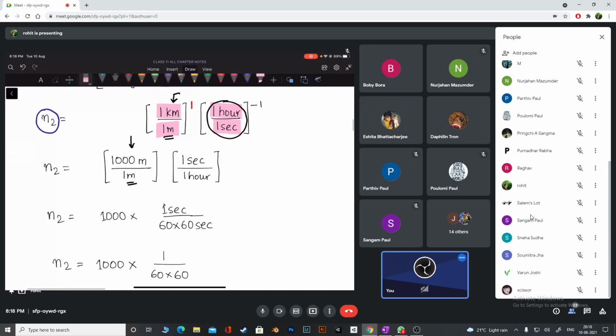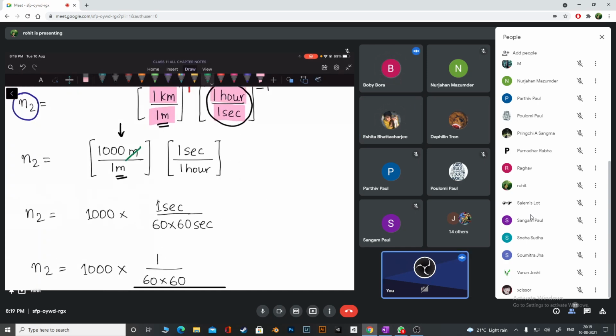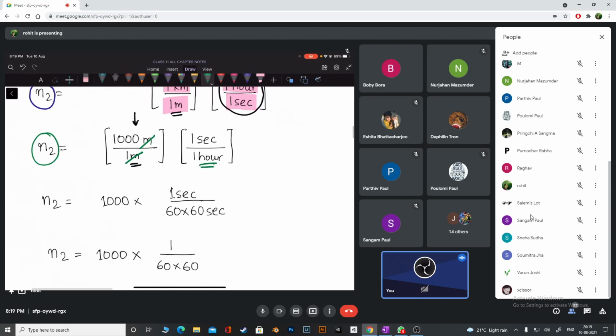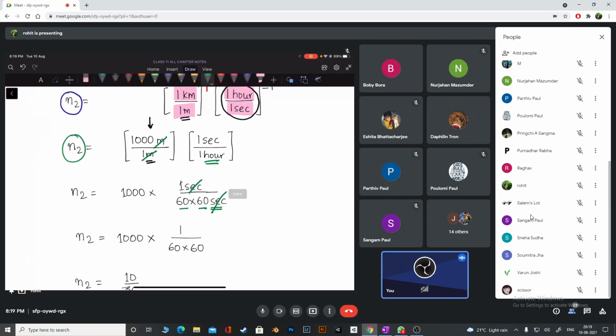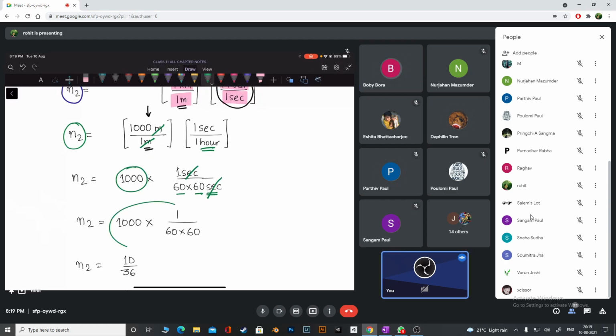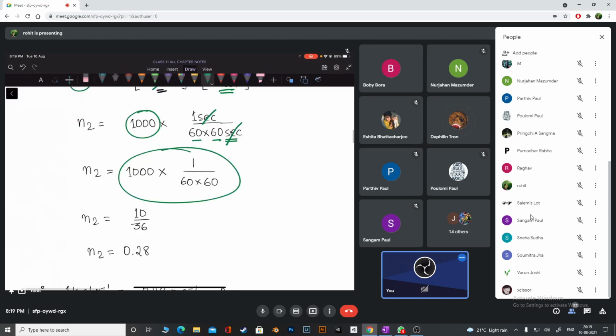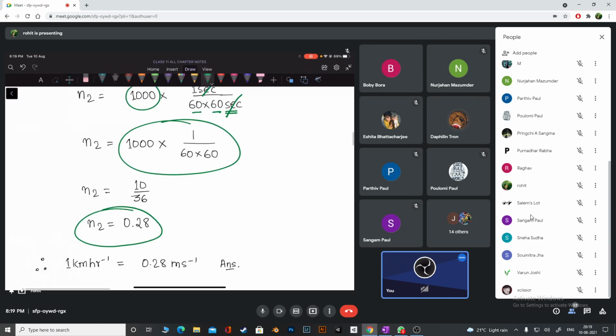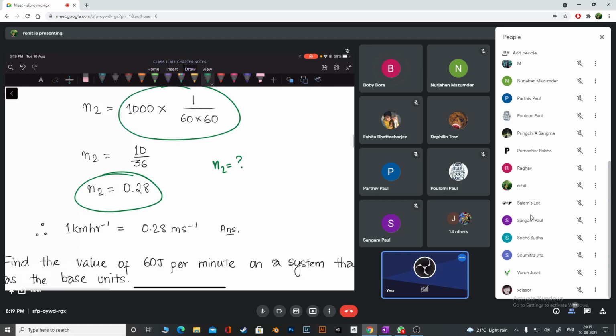Let's convert again. Obviously, meters and meters cancel. We want to get rid of units because I'm calculating a numerical value. Please remember that. Then hours can be replaced by seconds by multiplying 60 into 60, so seconds and seconds get cancelled. So I have 1000 by 60 into 60, which is like 10 by 36, which is about 0.28. I'm sure you can do it later when you try. That means we got N2, 0.28 without any units.